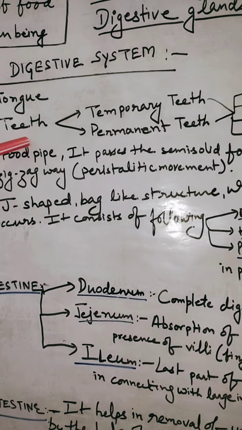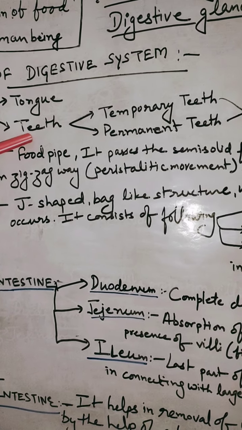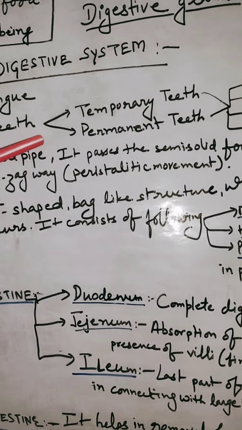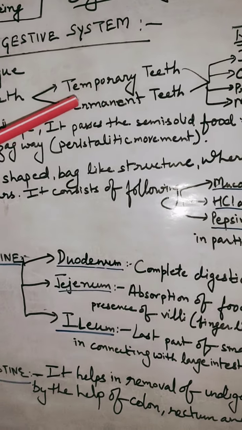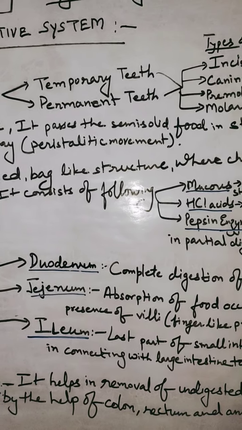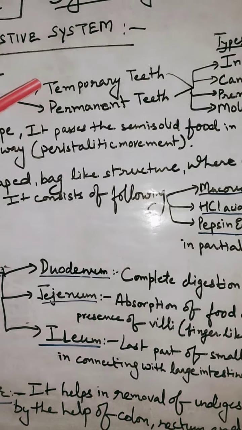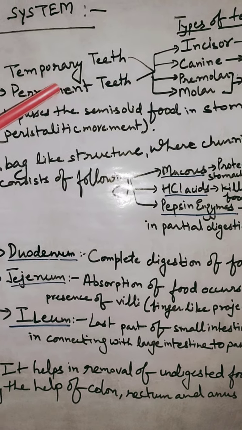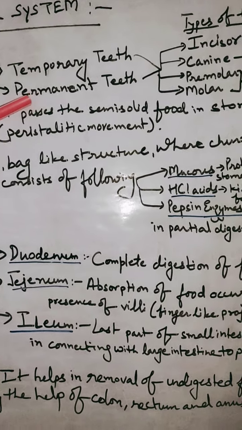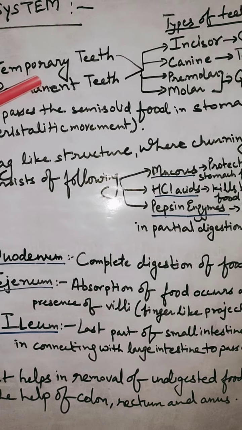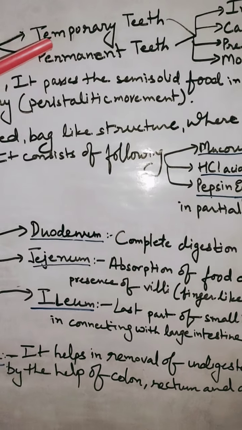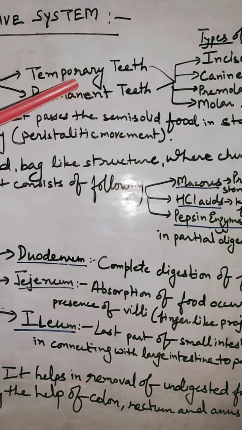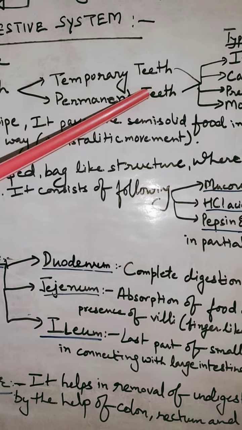It helps in mastication of food. As we have studied in earlier classes, students, human beings have two sets of teeth: temporary teeth and permanent teeth. Temporary teeth appear in humans when they are 6 to 7 months old, and there are generally 20 teeth.